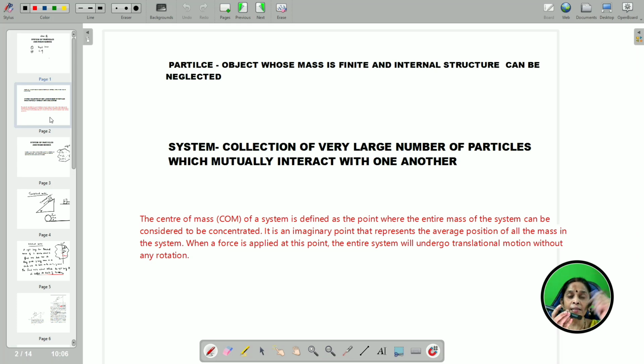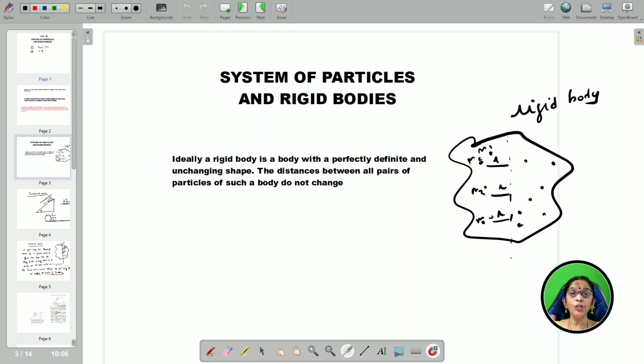Similarly, these particles inside are distributed in the rigid body, that means in this body. So a particle is nothing but an object of finite mass whose internal structure can be neglected. What do you mean by system? It is a collection of a very large number of particles which mutually interact with one another. Now, rigid bodies: ideally speaking, there is no body that is truly rigid, that means no body does not undergo deformation or slight dislocation on application of external force.